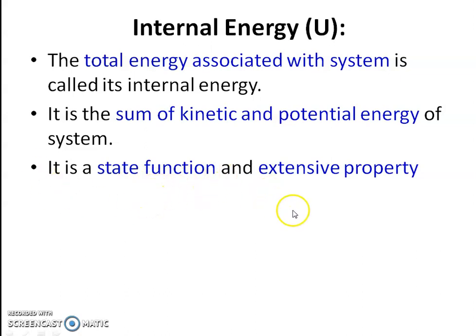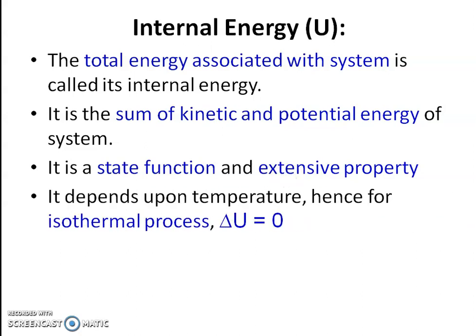It is an extensive property. It means internal energy depends upon the amount of matter present in the system. Now internal energy depends upon temperature, and therefore for an isothermal process, the change in internal energy, that is delta U, is zero.